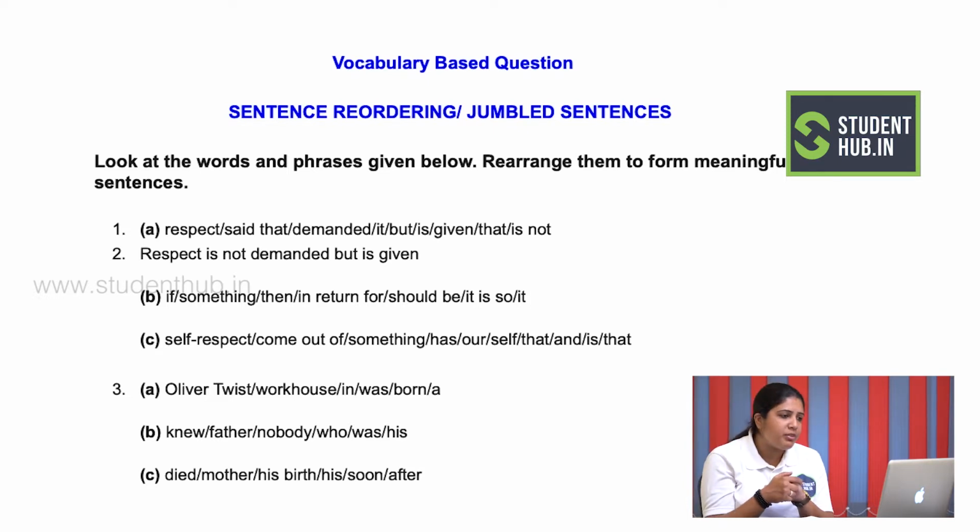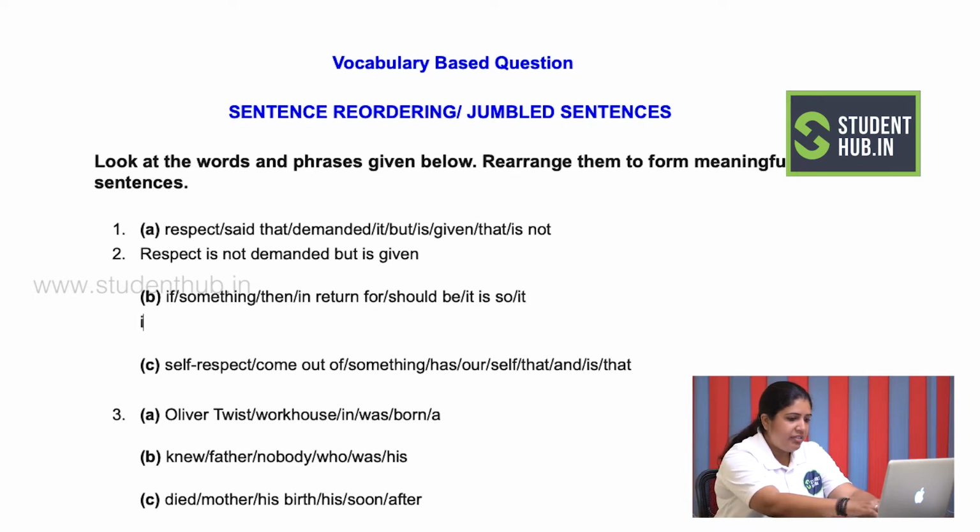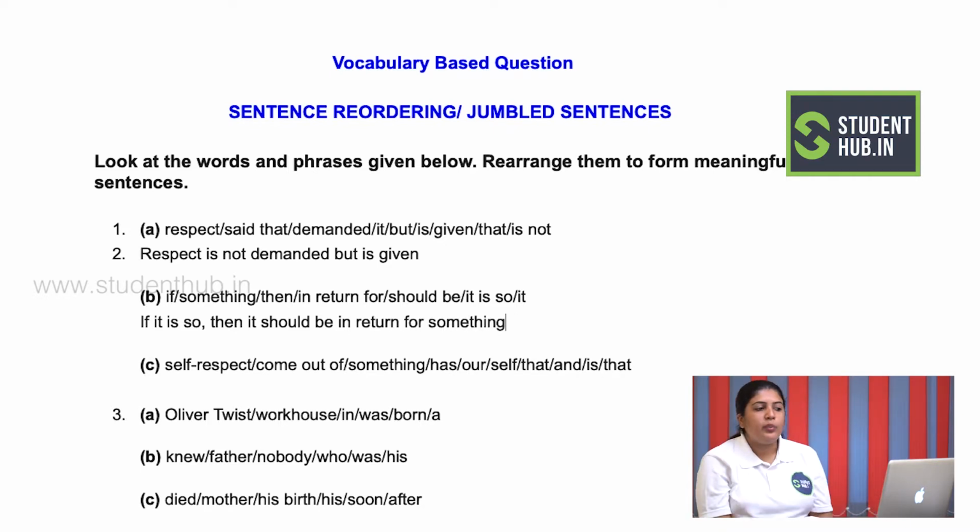So the answer for this particular sentence would be, if it is so, then it should be in written for something. Now when you go back to the question, you will be able to make out that this is a proverb. It says if it is so, then it must be in written for something. So if you're taking something and if it has to happen, then you have to give something back in writing.